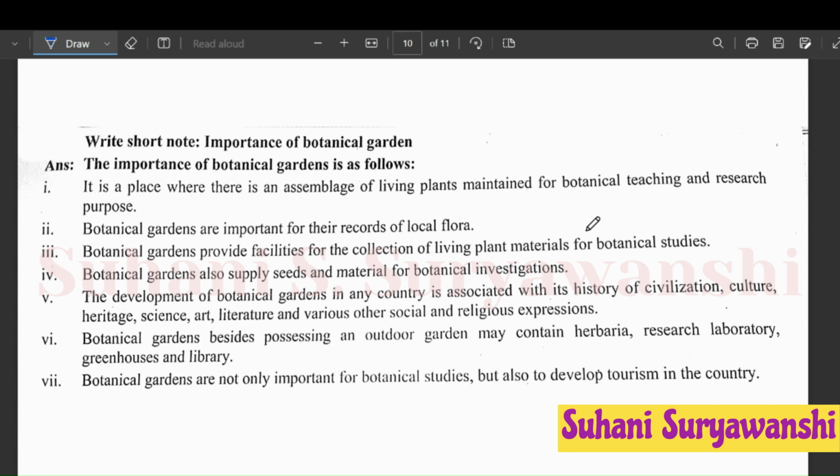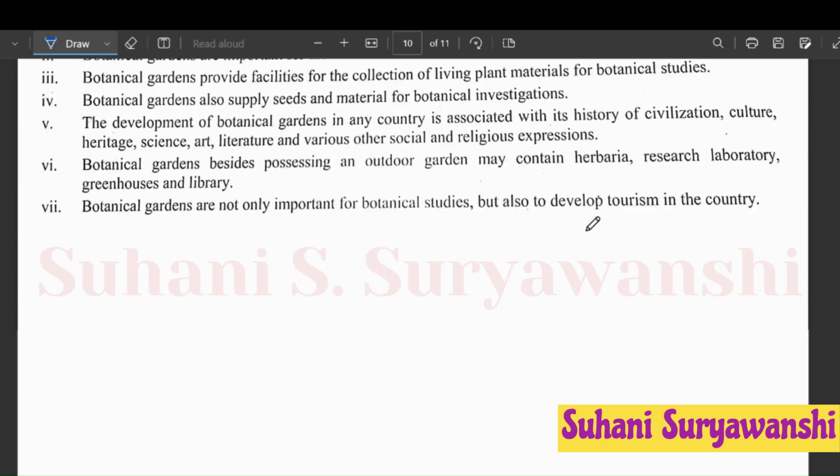The development of botanical gardens in any country is associated with its history of civilization, culture, heritage, science, art, literature, and various other social and religious expressions. Sixth point, botanical gardens, beside possessing an outdoor garden, may contain herbaria, research laboratory, greenhouse, and library. Seventh point, botanical gardens are not only important for botanical studies but also to develop tourism in the country.